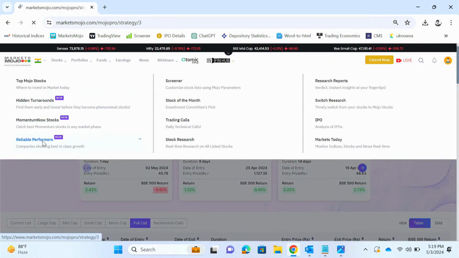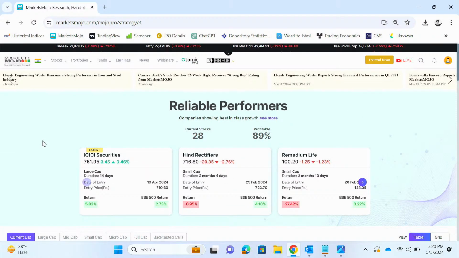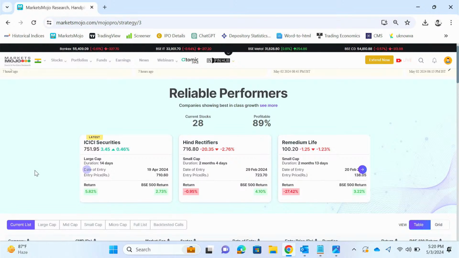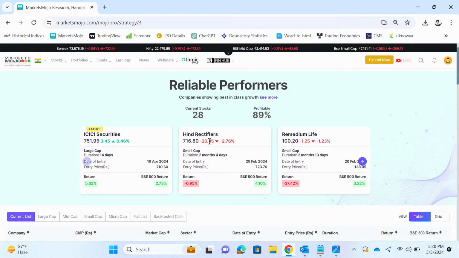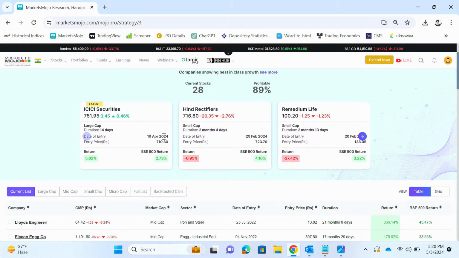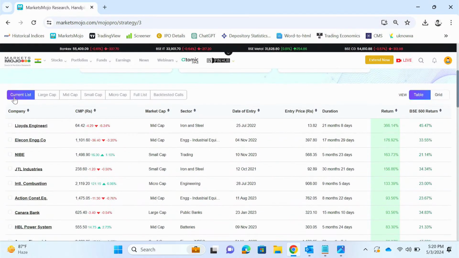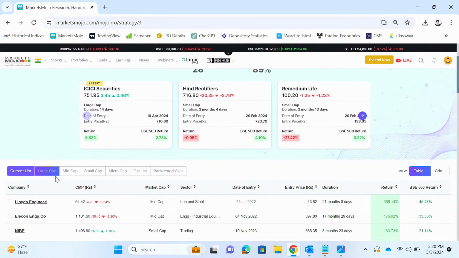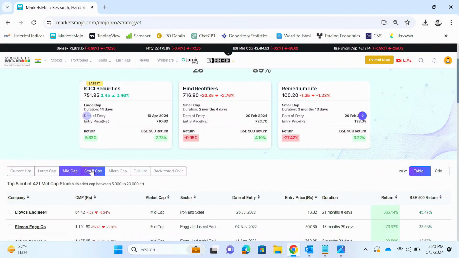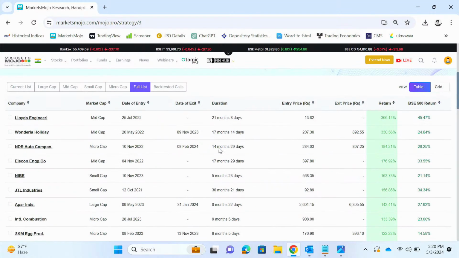Now moving on to the reliable performers. Reliable performers are stocks which have been growing steadily well in the past, and they are also anticipated to do well in the future. These are slightly less risky, but they give fairly good returns. Here you can see ICICI Securities, Hind Rectifiers, Remedium Life. These are the three latest additions into reliable performers. Now here it's the same current list. These are the stocks which are currently live under reliable performers, and you can again toggle between large, mid and small and see the full list to gauge the returns that we have given.